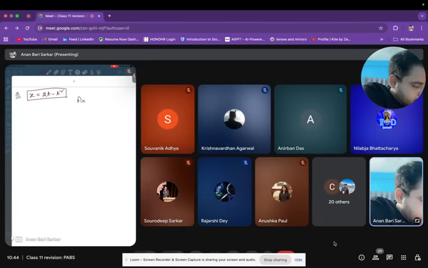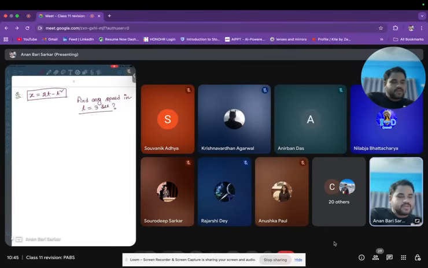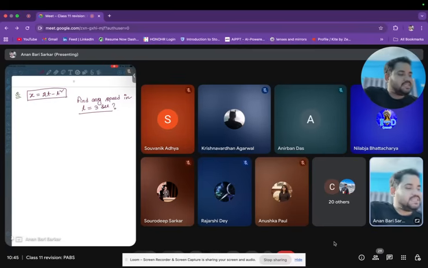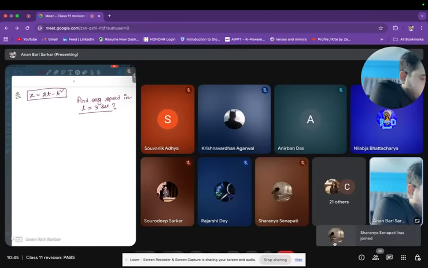Find v average, which means average speed, in t equals 3 seconds. Let's solve it and let me know.